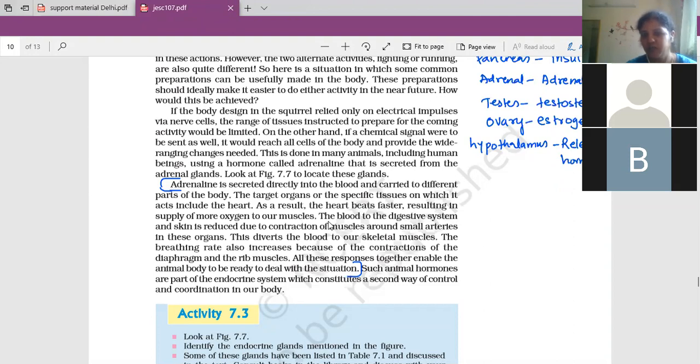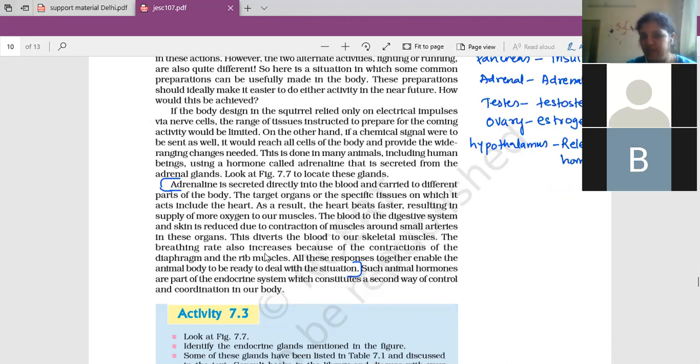muscles at that time. The blood to the digestive system and skin is reduced due to contraction of muscles around small arteries in these organs. So arteries contract, so due to that the blood supply will be reduced because more amount of blood has to be supplied to the muscles. This diverts the blood to our skeletal muscles.